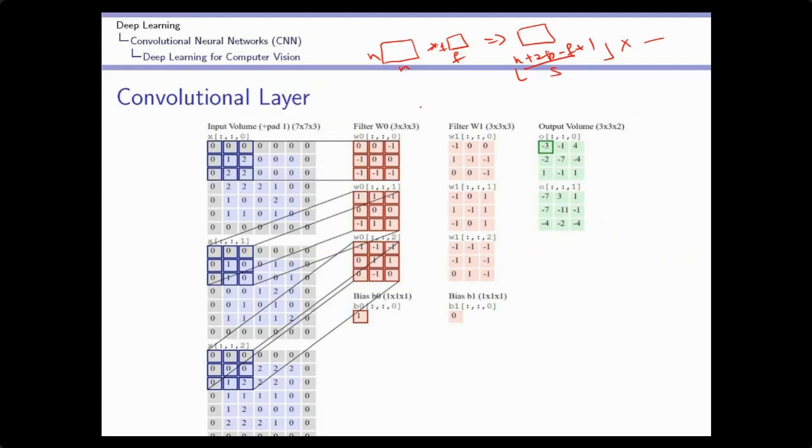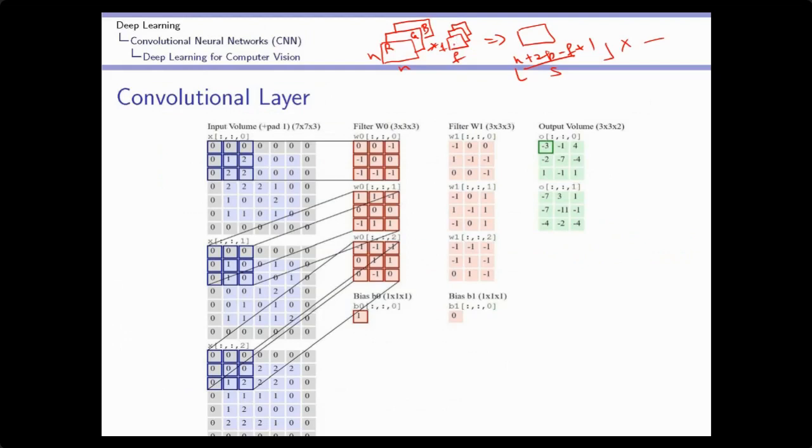In the case of a color image, there will be more than one channel. For example, in an RGB image there are 3 channels: R, G, and B. Now when I convolve it with a filter, since there is a single filter, what should I do? I will make 3 channels of the filter as well. I will take 3 filters of the same size, so the number of channels in the filter will be 3.